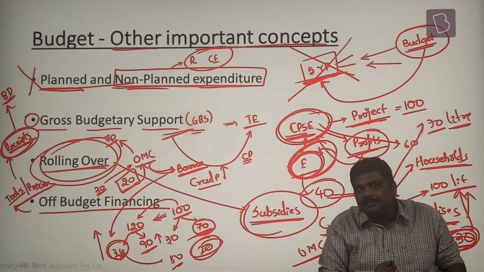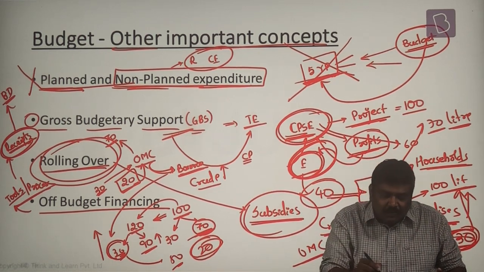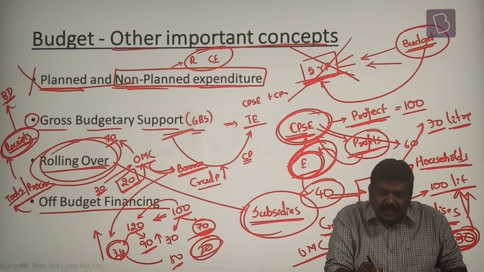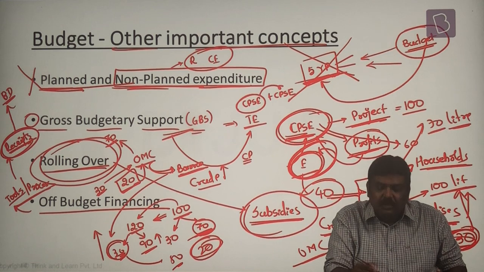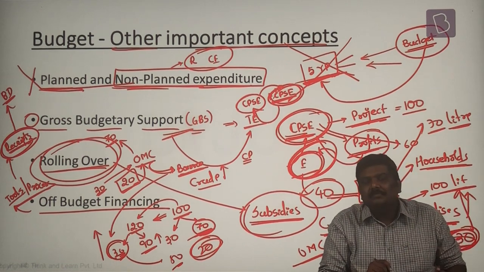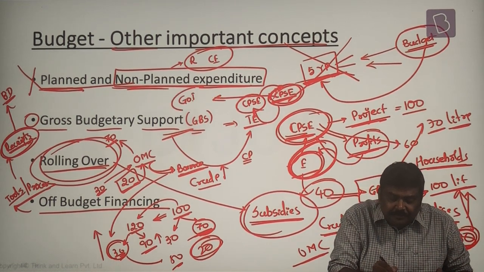I'll give an example. Government of India may propose merger of one CPSE with another CPSE. That is, selling of this CPSE to that CPSE. As a result, the CPSE buying out the previous public sector enterprise will pay the money to whom? To Government of India.